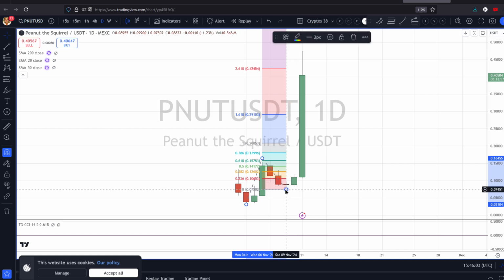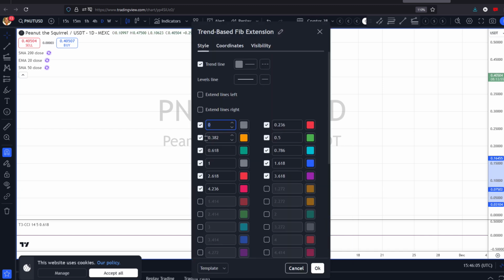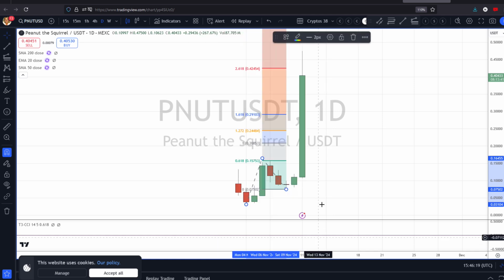This is how I alter this to get what I want, because I don't want these levels. I only want the 1.618, then I want the 1.618 and 2.618. I like to see the 1.272 because that sometimes is a level. 4.236 is the next one.